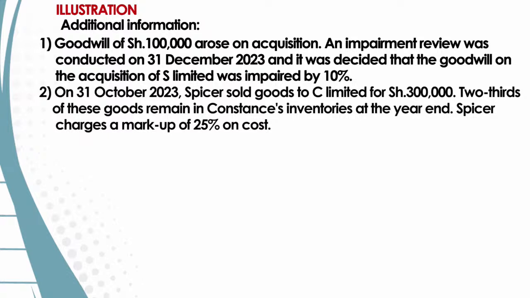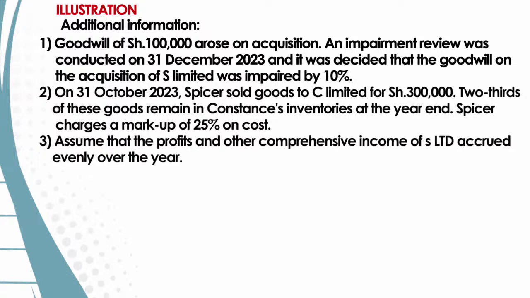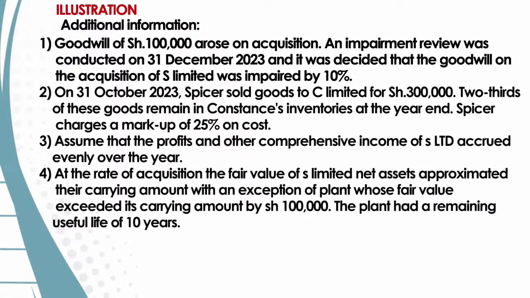Number three, we are told to assume the profit and other comprehensive income of S Limited accrued evenly over the year. Number four, we are told that at the date of acquisition, the fair value of S Limited's net assets approximated the carrying amount, with the exception of plant whose fair value exceeded its carrying amount by 100,000.